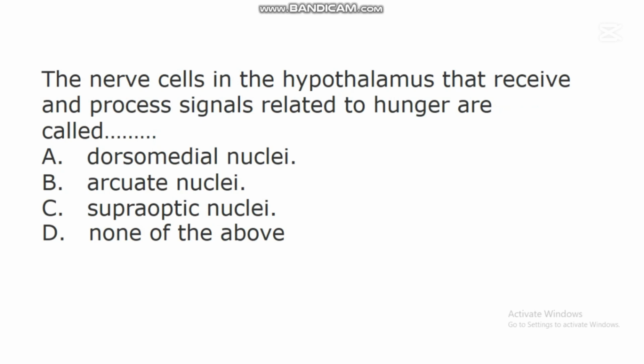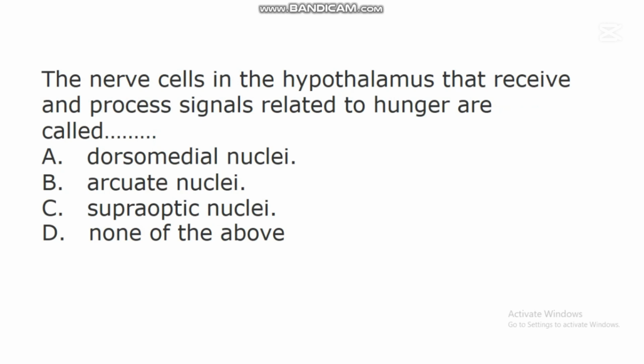The next question says, the nerve cells in the hypothalamus that receive and process signals related to hunger are called dash. A. Dorsomedial nuclei. B. Arcuate nuclei. C. Supraoptic nuclei.